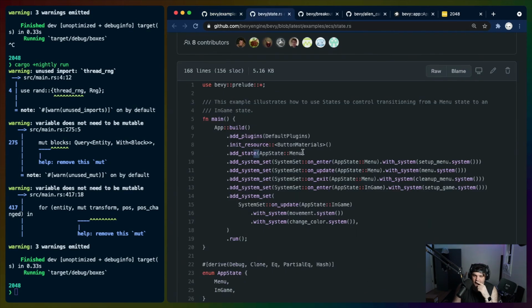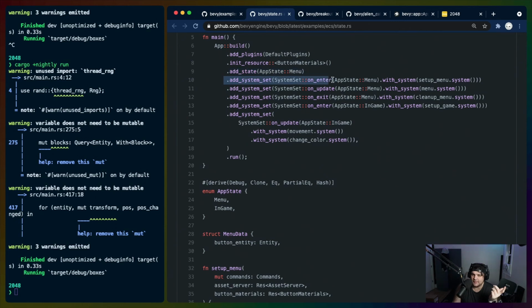So if we add state, yeah, so they're using app state. They have system sets. So you can drive which systems are running based on the game state or some state variable. So add system set on enter. So when we enter the app state menu, then the setup menu is run. When we update, the menu system is run. And when we exit the menu, cleanup menu is run. So I feel like that's the way that we're going to end up doing this.